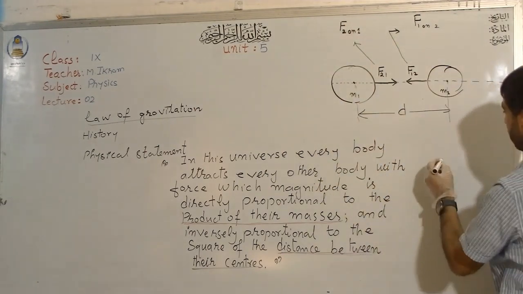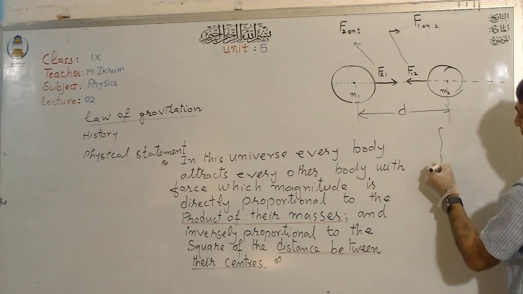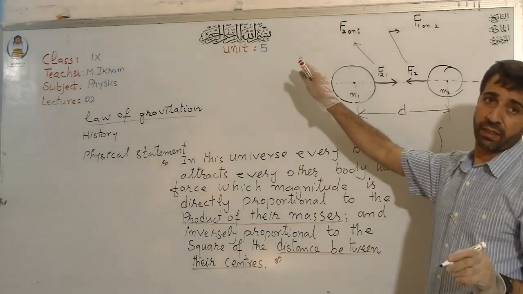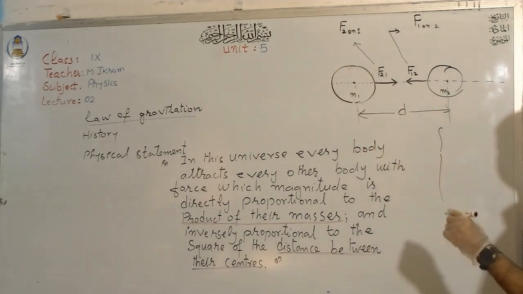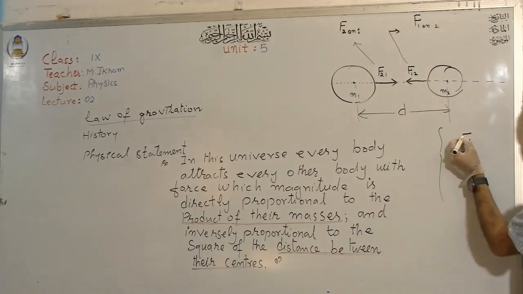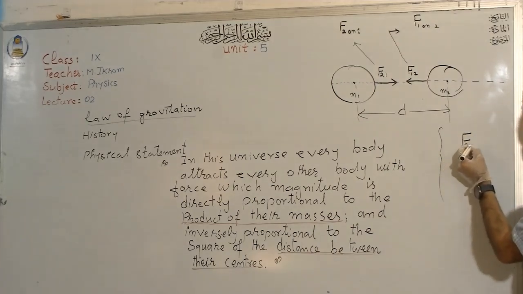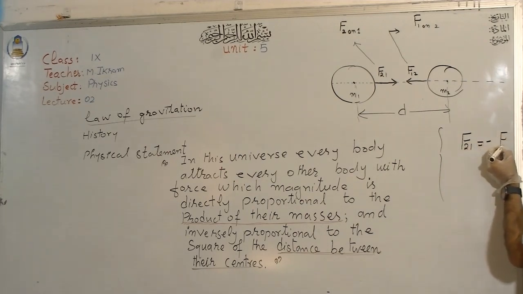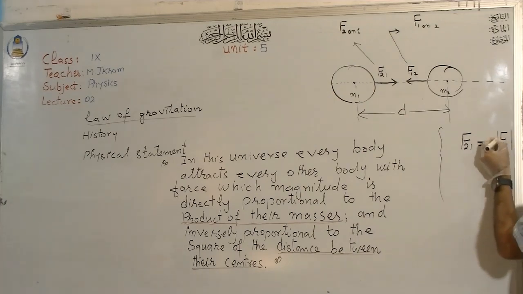Now, I would like to tell you here also that these two forces will still be the same in magnitude, although they act on two different bodies. According to Newton's third law, even the third law holds true here.